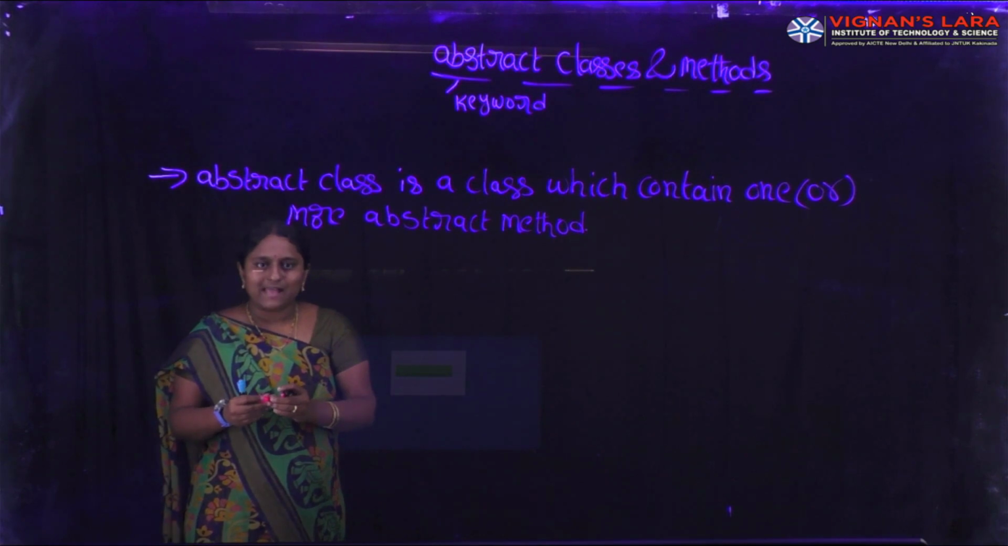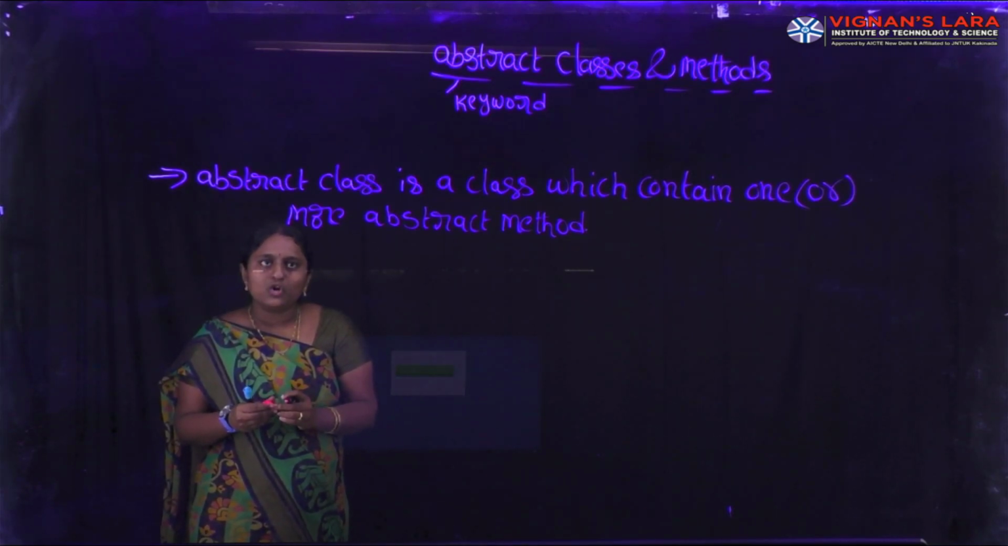An abstract class is a class. Any class can be declared with the abstract keyword, and simply we call it an abstract class. It is a class which contains one or more abstract methods.